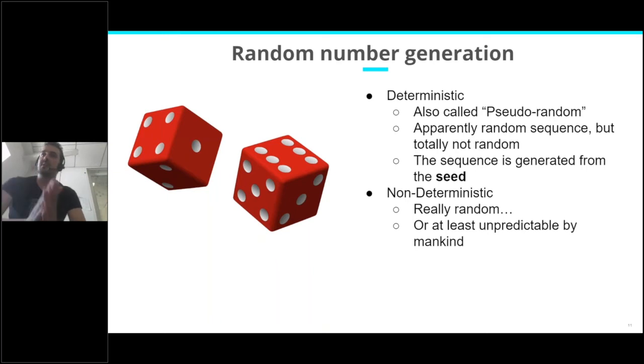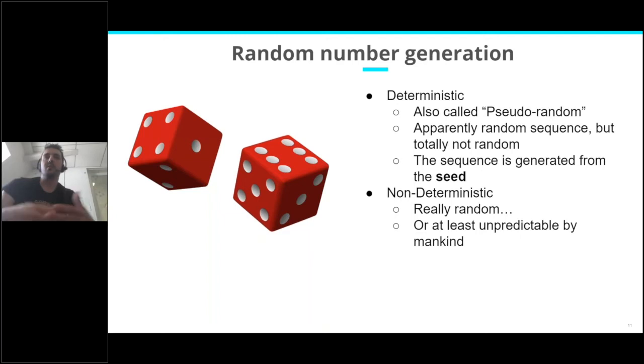There are two kinds of random number generation. There is the deterministic one, which is kind of antinomic, because random and deterministic do not seem compatible, but it's what is called pseudo-random. So I guess most of you already encountered this term, pseudo-random number generator.